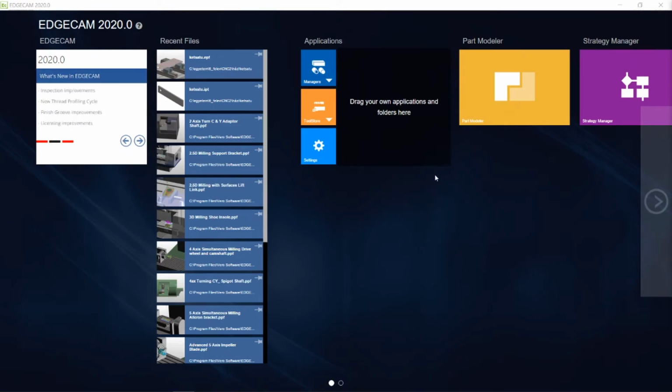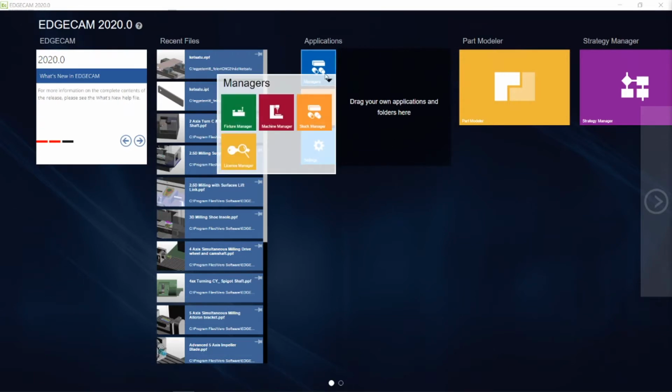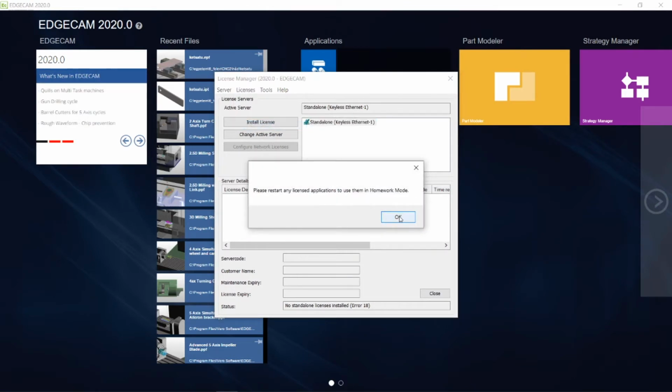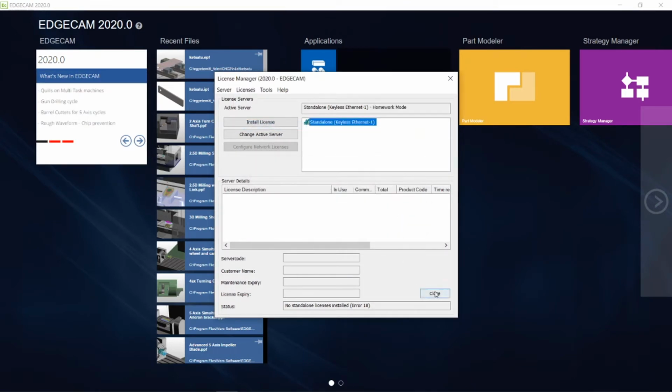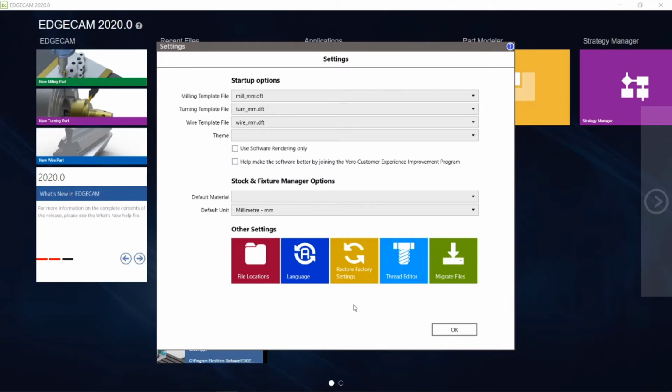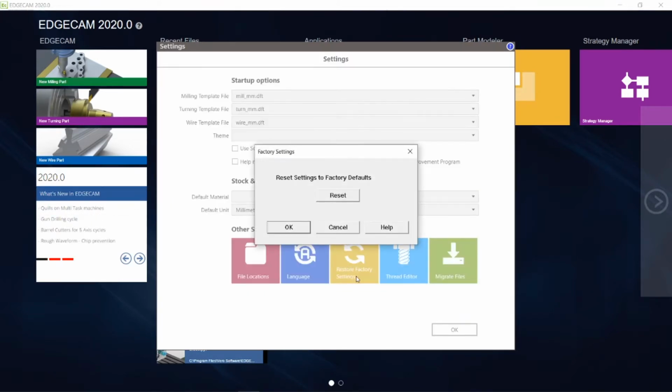Welcome everyone. In this video I'm going to show you how to insert multiple vices in an EdgeCAM 2020 milling program. I'm going to work in homework mode, so I'm going to the managers and license manager, and I'm choosing the homework mode license. I restarted the software in homework mode, and I'm also going to restore the factory settings to show you I'm not using any special settings